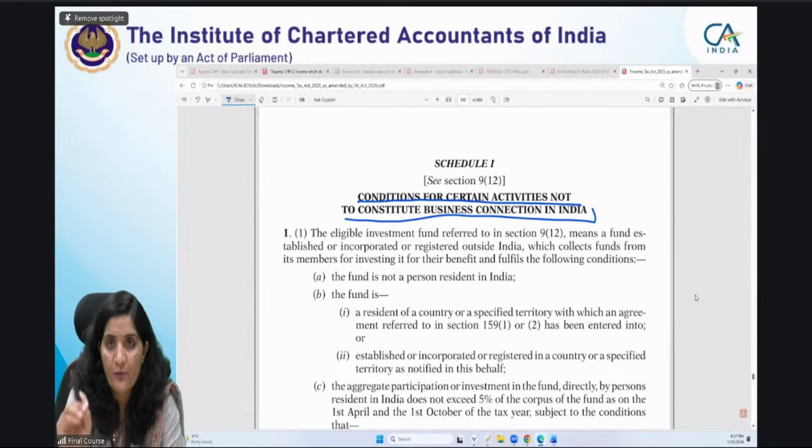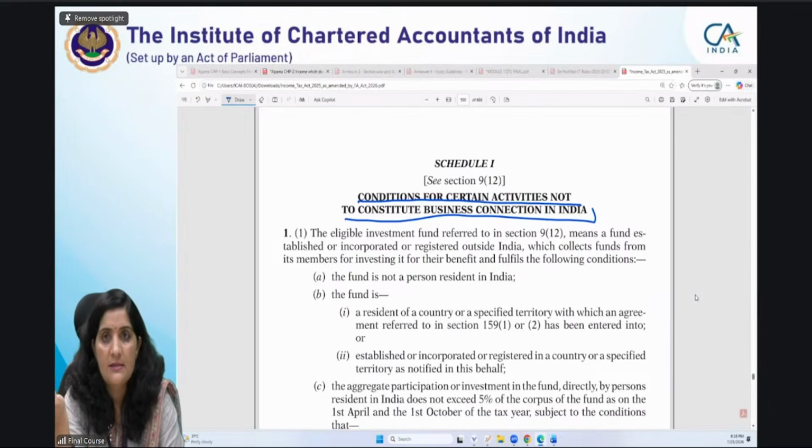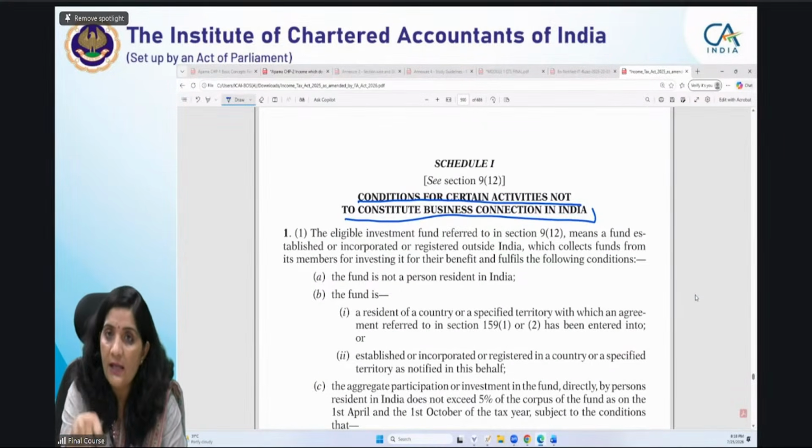If the eligible investment fund is satisfying these conditions, then they will not constitute business connection in India, because the business connection has its own relevance. If the non-resident is having a business connection, then the income attributable to the business connection would be chargeable to tax in India. So these are the conditions which are given to an eligible investment fund to satisfy. In that case, it would not constitute their business connection, then their income would not be chargeable to tax in India, because it would not be deemed to accrue or arise in India.